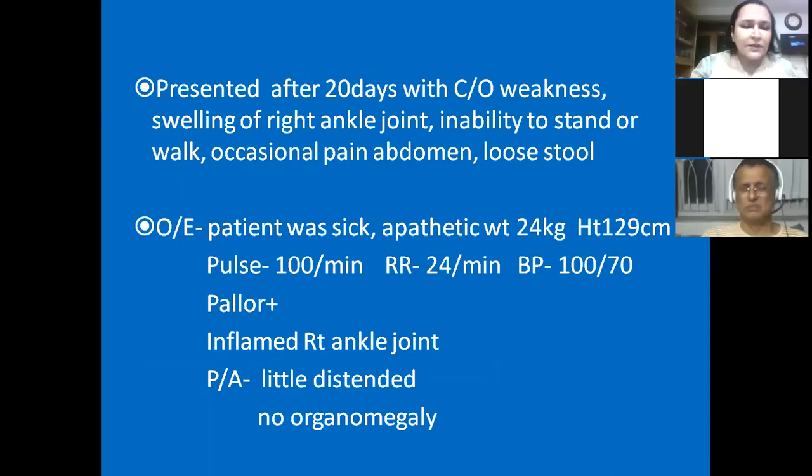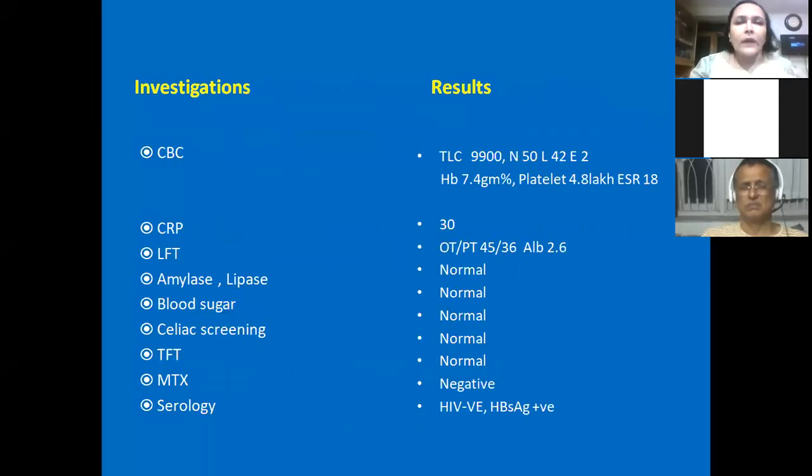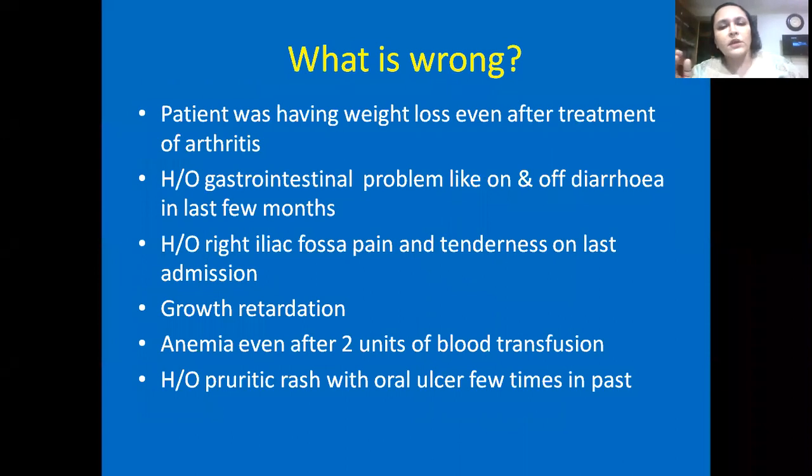And abdomen was a little distended, but there was no organomegaly. What we found is the right iliac fossa was a little bit tender. So it was not like typical acute appendicitis. We did the blood counts, which revealed a low hemoglobin, though the child had received 2 units of blood transfusion 20 days ago. CRP was slightly high and everything else was normal, but serology revealed HbA positive status, and the rest of the things were normal.